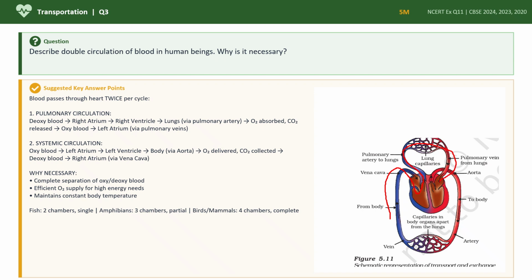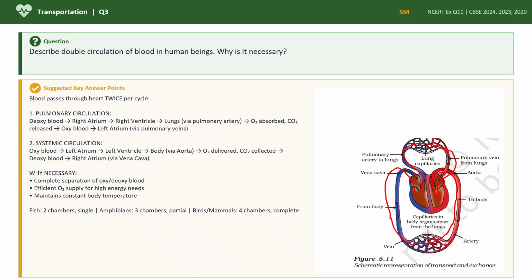So in systemic circulation, what is happening? This oxygenated blood enters the left atrium, comes to the left ventricle, and through this aorta region. See, this is the aorta. Through this aorta, it is moving and it is going to all the body parts, throughout all the cells in the body. So oxygen is moving along with the blood and carbon dioxide will be collected. Can you see here, children? It is going to all body parts, again the same process takes place.